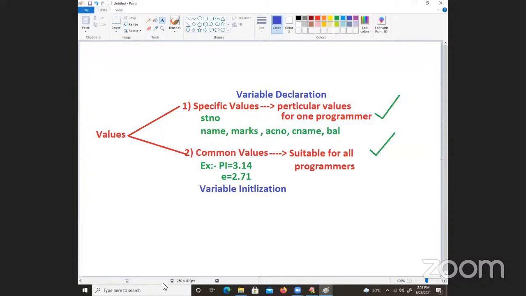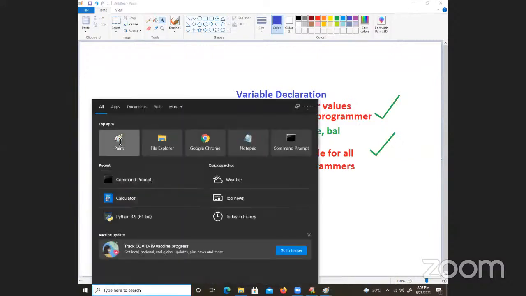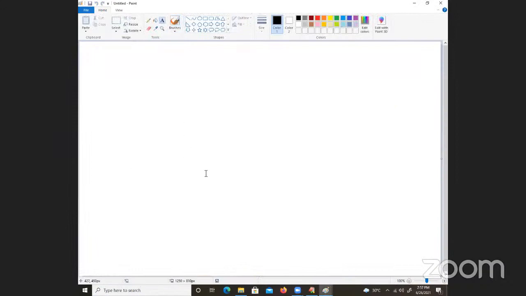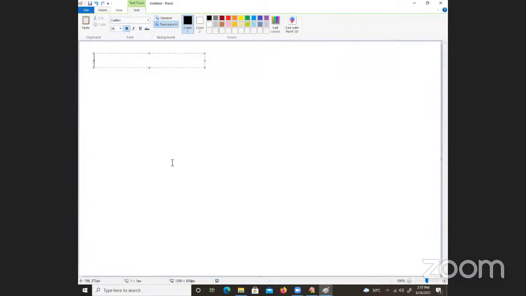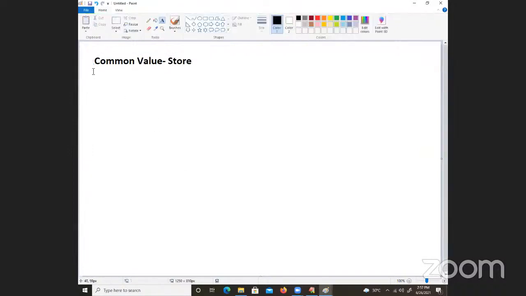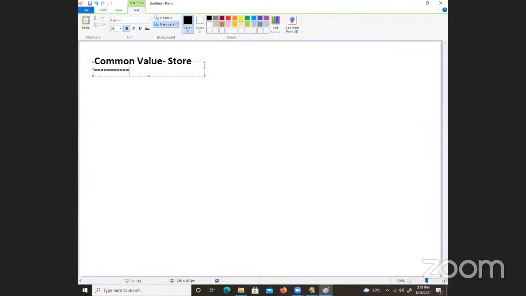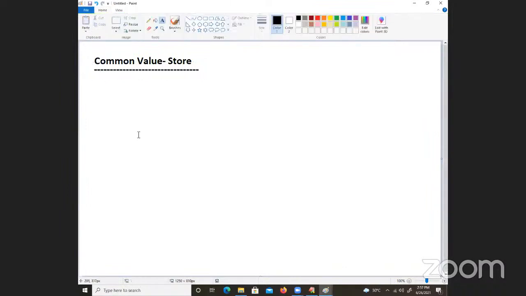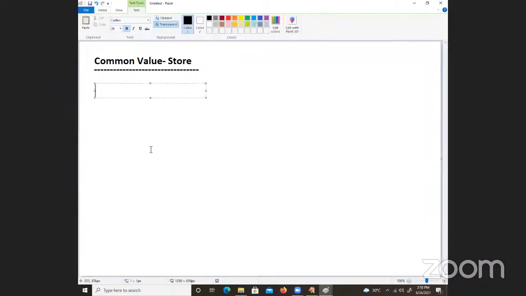So take an example, sir. Example, one more time. Suppose now I am talking about common values. For example, I want to store a common value. For common value storing, you are preferring, for example, variable declaration. Assume the common value you want to store is the pi value.